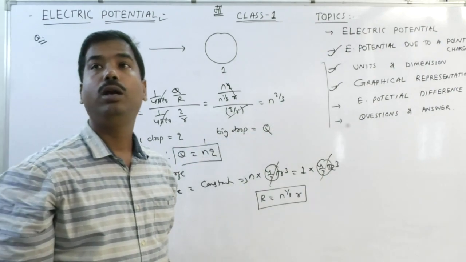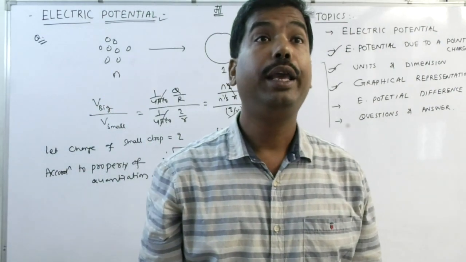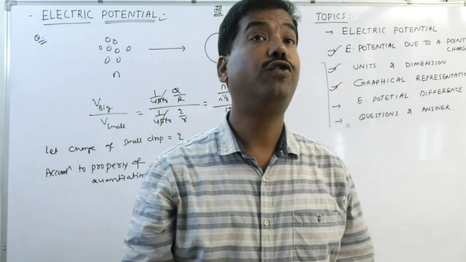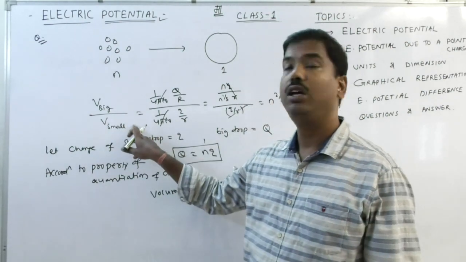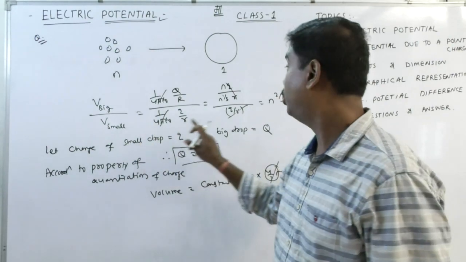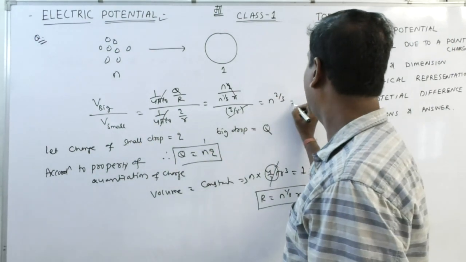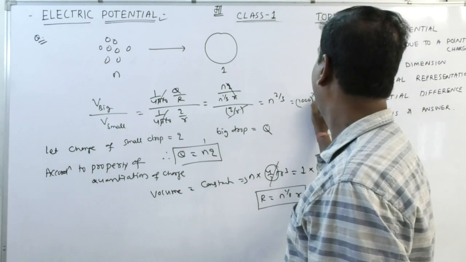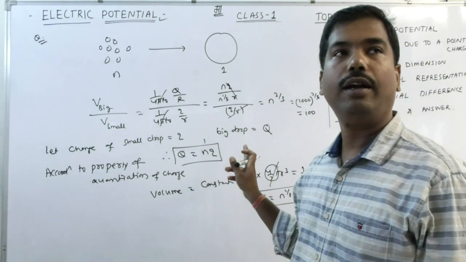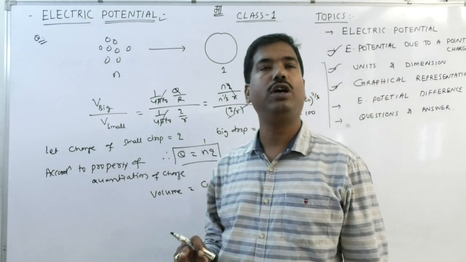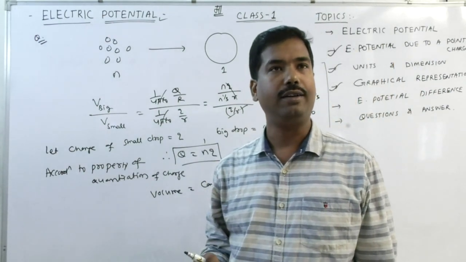If the question arises, sir, if 1000 drops go to form a single drop, what is the ratio of the potential of the big drop to the small drop? 1000 drops, so n is 1000. So 1000 to the power 2/3 is how much? 100. It means the ratio of the big drop to the small drop is found to be 100.